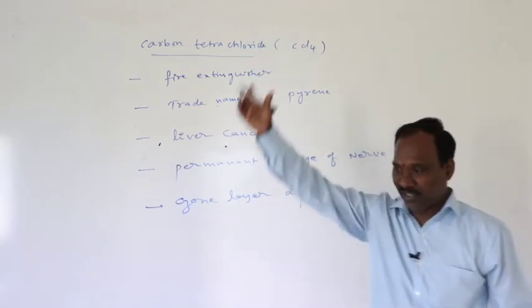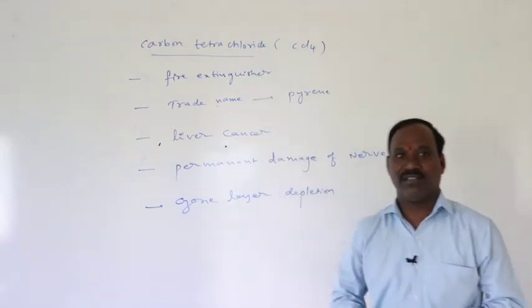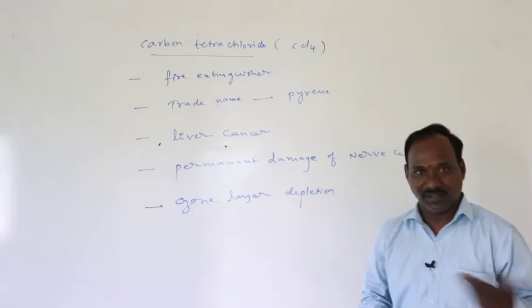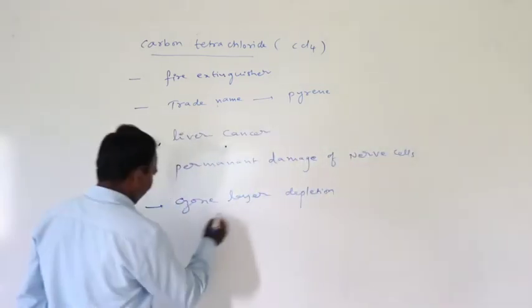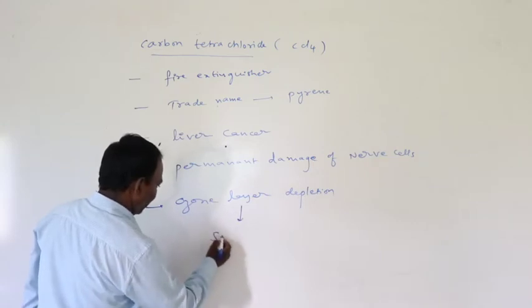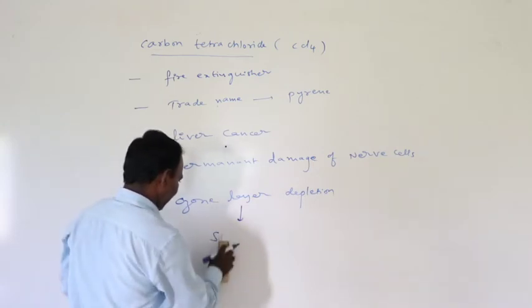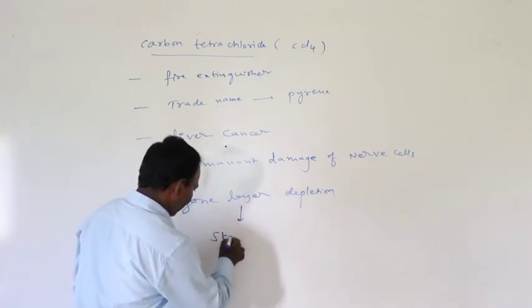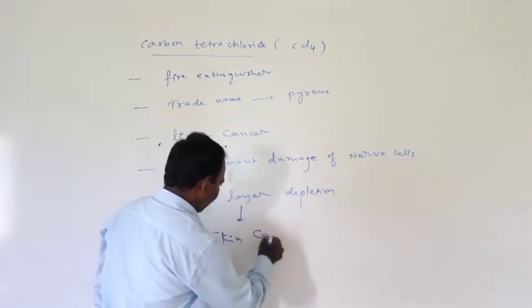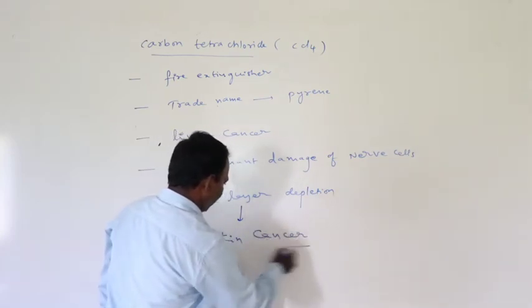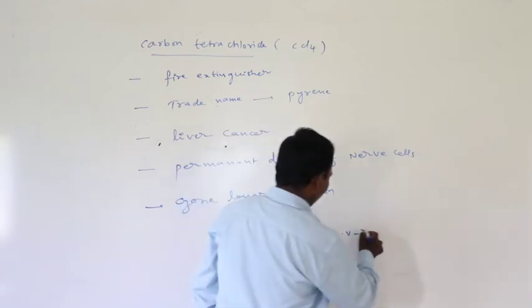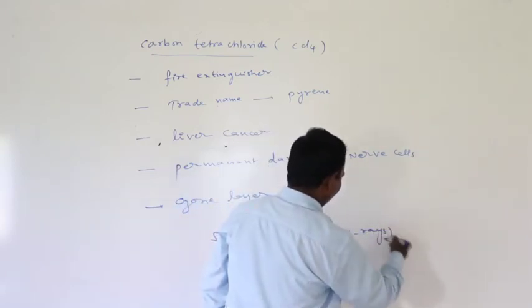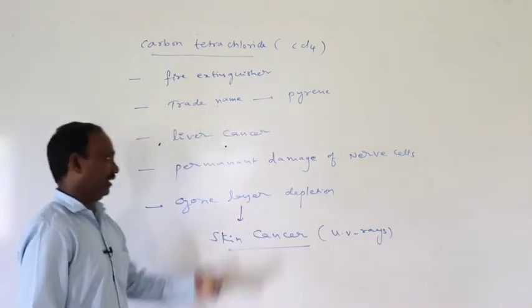Ultraviolet rays fall directly on the surface of the earth. It causes skin cancer, because UV rays fall directly on the surface of the earth.